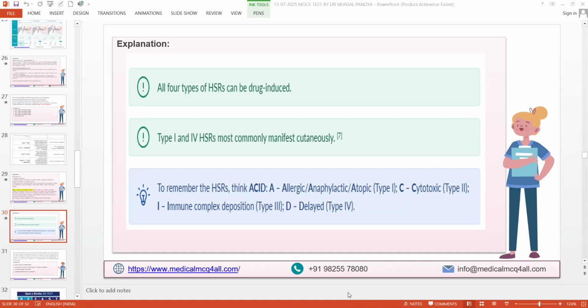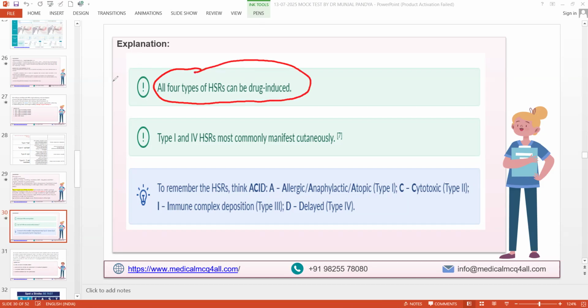If you find the etiology, you can tell type 1, 2, 3 or 4. You can't get it by just some antibody level. You need to see the history, examine the patient, check the vitals, and see at what time frame they develop, immediately versus late. So keep all these things in mind, but this is the bottom line: all four types of hypersensitivity reaction can be drug induced.